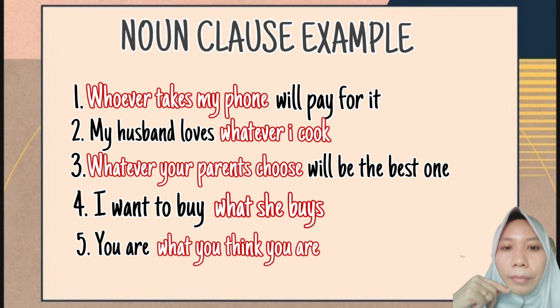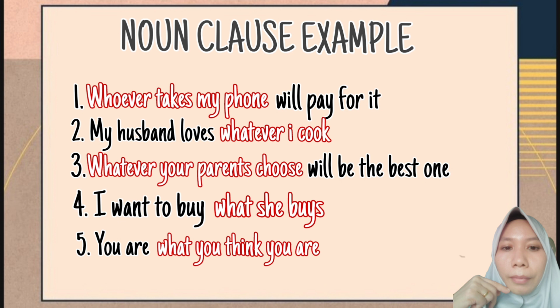In this sentence, the noun clause functions as the subject of the sentence. And because we don't know what kind of choice the parents choose for this person, we just replace the kind of choice with the noun clause which refers to the choices.